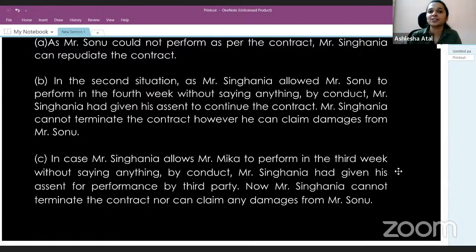So whenever you're writing an answer, first clearly write the provision you're using. And then finally, when writing the conclusion, give your conclusion. Let's move on to the next question.